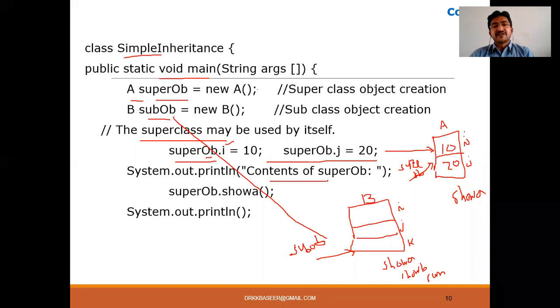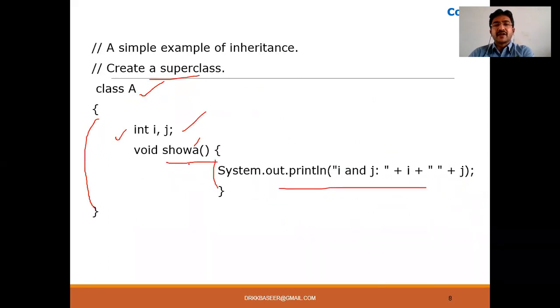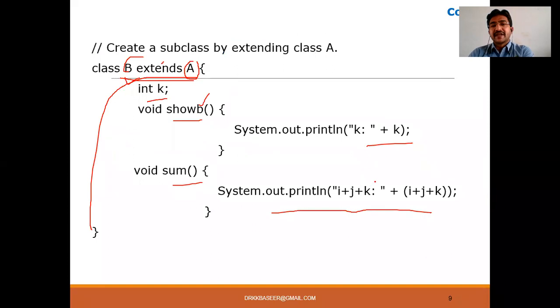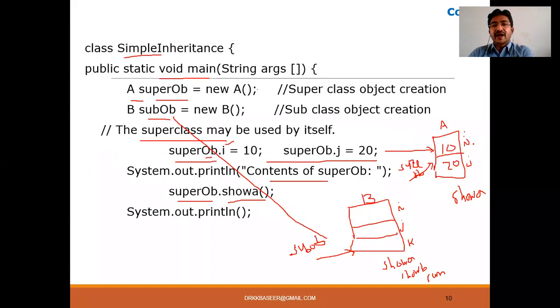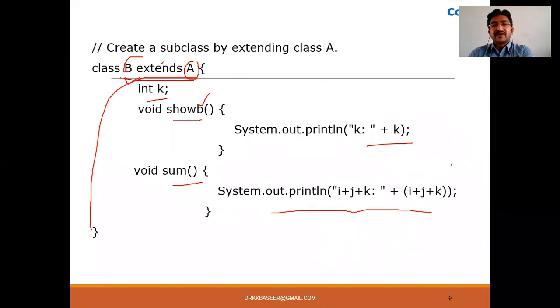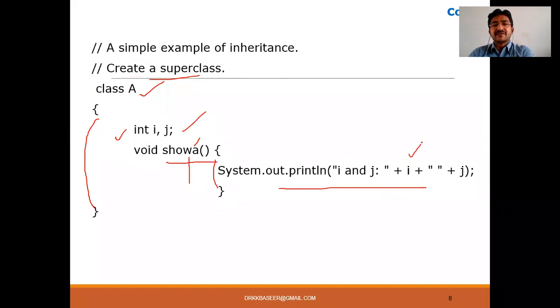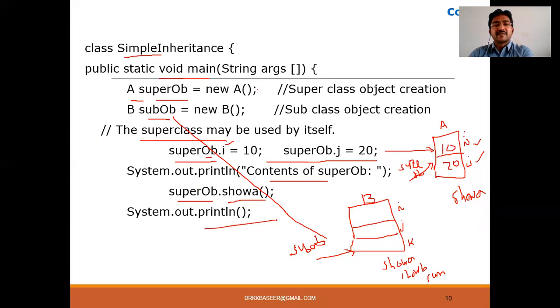Now we display the contents of super OB and call show A. With which object name am I calling? The super OB object, so super OB dot show A. It goes to show A. Who called show A? Super OB. So whatever is in super OB, the I value and J value, will be displayed here. Then it will come back and display a new line.